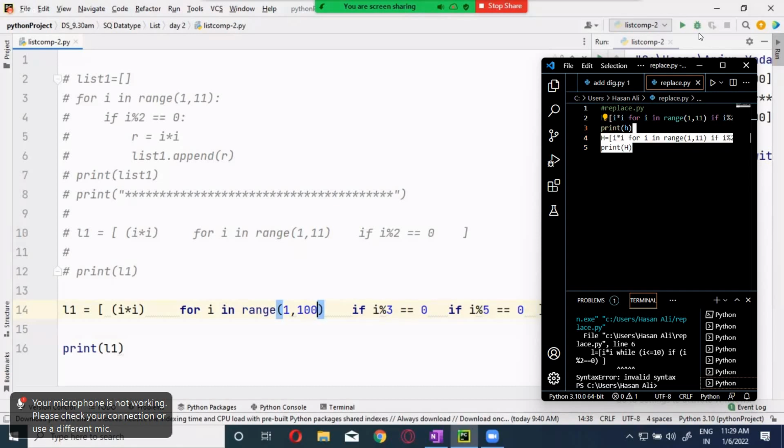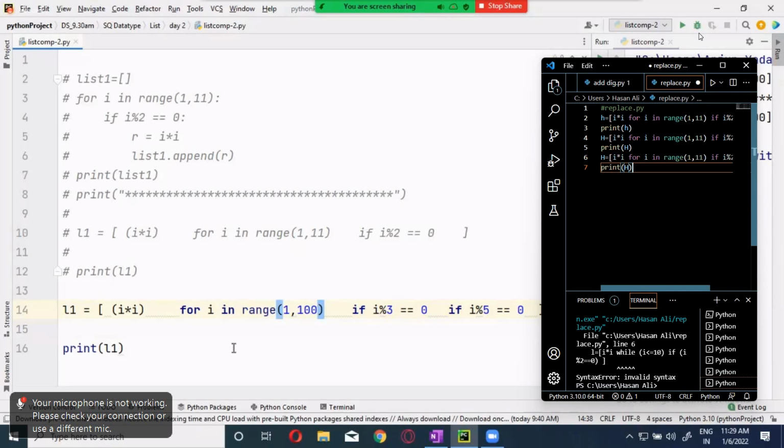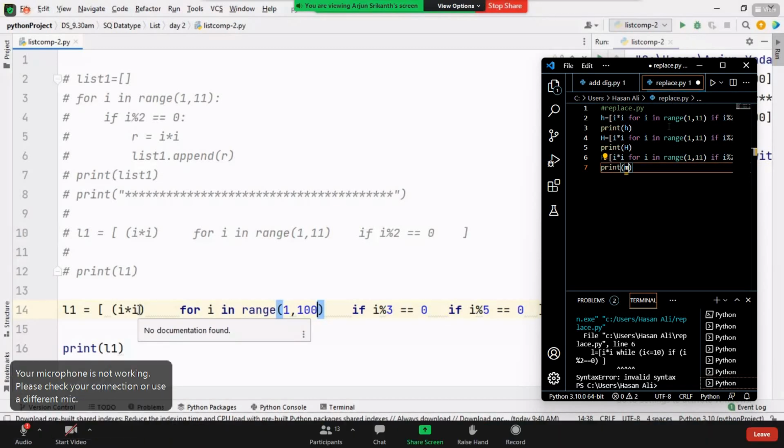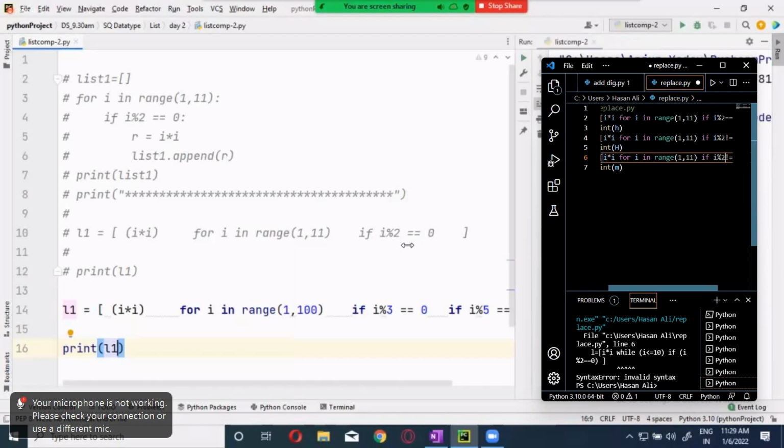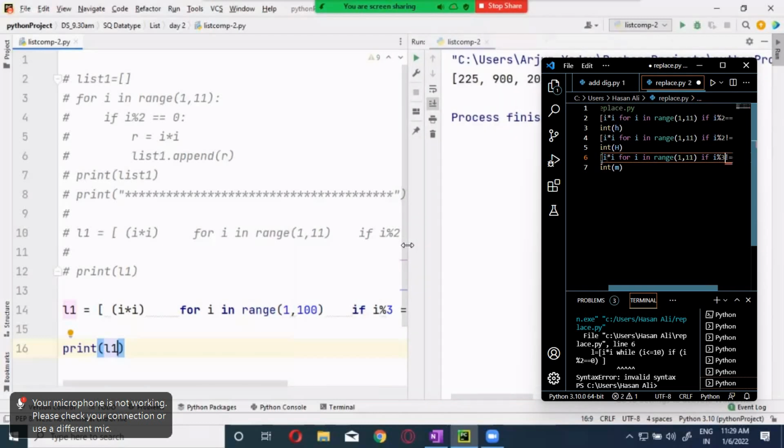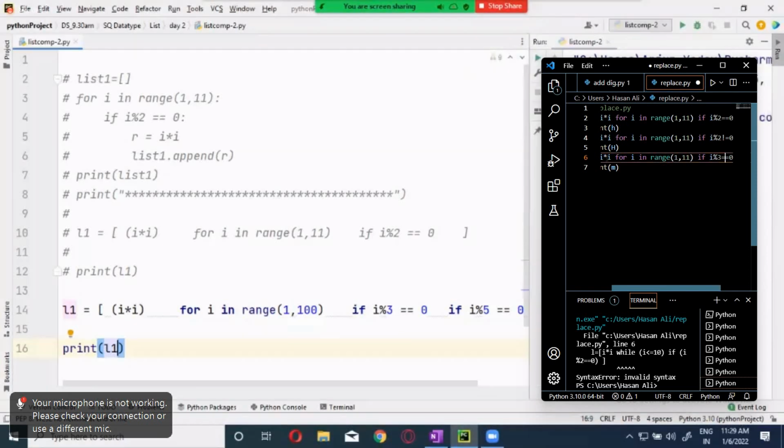Can you say one number? Or 15 into 15? 225. Okay, you got it? Clear, guys?